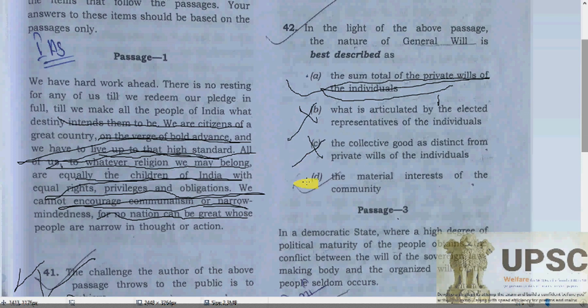And the material interest of the community is not mentioned either. So we only have one choice. We will have to understand that we don't have any other option to choose here. So definitely we will go for A, because the passage is saying that the sum total of the private wills of the individuals is what it is.